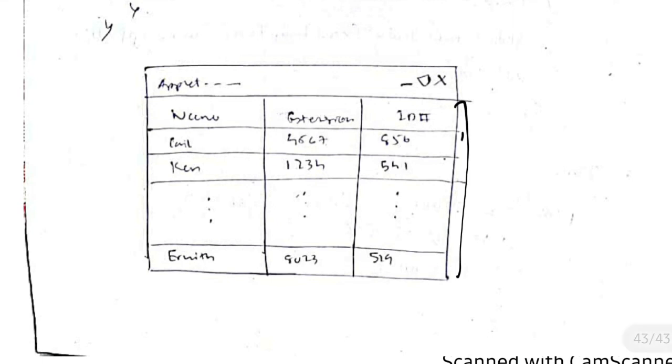Okay, so the output will be as follows. Here we'll have a scroll pane also, I forgot to draw it. So here we'll have the names and everything, and the scroll pane for the table.